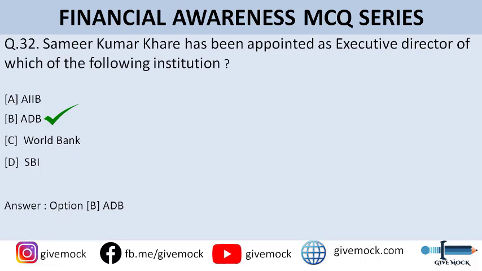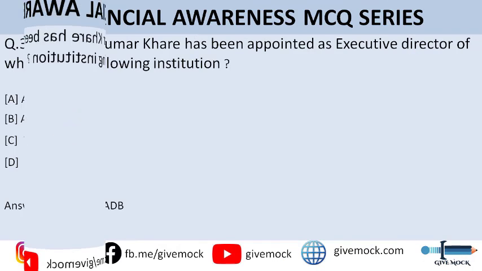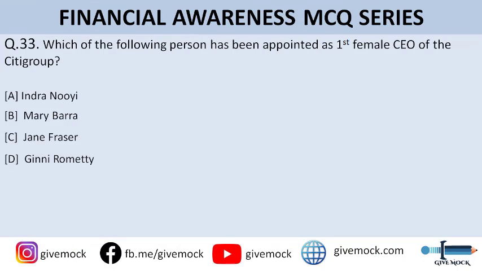Alright. Moving on to question number 33. Which of the following persons has been appointed as the first female CEO of Citigroup? So options are Indra Nooyi, option B is Mary Barra, option C is Jane Fraser, and option D is Ginni Rometty. So guys, the correct answer is option C, that is Jane Fraser. Alright, she has been appointed as the first female CEO of Citigroup.